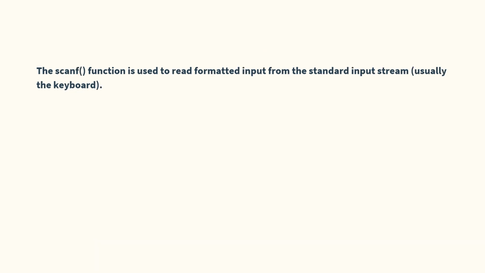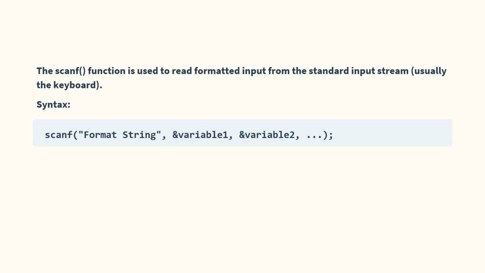The next formatted I/O statement is scanf. The scanf function is used to read formatted input from the standard input stream, usually the keyboard. The syntax is keyword scanf. Then the format specifier, which specifies the format of the input to be read.